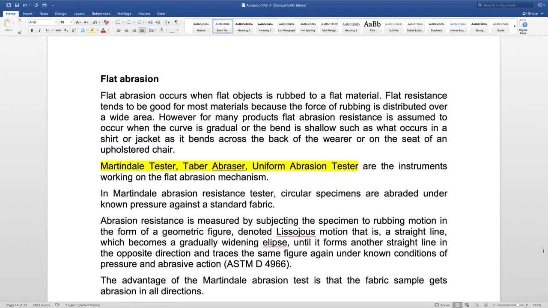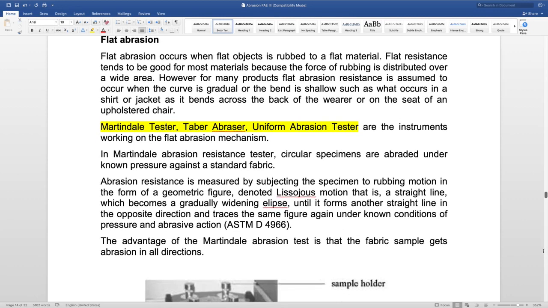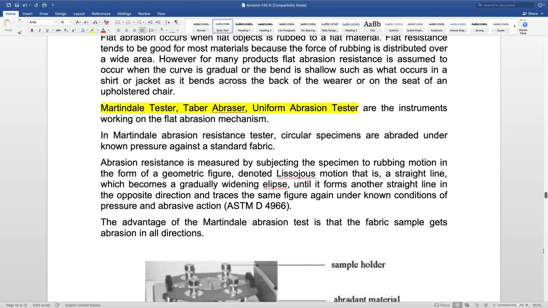However, for many products, flat abrasion resistance is assumed to occur when the curve is gradual or the bend is shallow, such as what occurs in a shirt or a jacket as it bends across the back of the wearer or on the seat of an upholstered chair. So, while we are in a sedentary position or when we are resting our arm against some surface, in all such conditions the fabric from which the garment is made will be subjected to some kind of rubbing action against that surface. In Martindale abrasion resistance tester, circular specimens are abraded under a known pressure against a standard fabric.